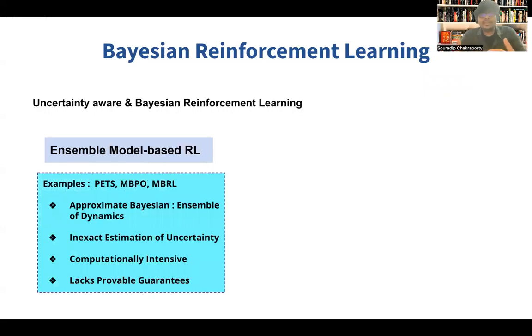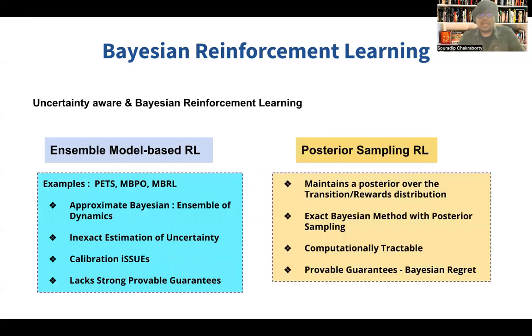But to apply model-based Bayesian RL, most people have used approximate Bayesian methods, which involve an ensemble, which gives an inexact notion of uncertainty, and also requires solving the inner optimization with multiple ensembles, which is computationally intractable with fewer theoretical guarantees. On the other hand, posterior sampling reinforcement learning is an exact Bayesian method. It is computationally tractable and has very good provable guarantees with Bayesian regret.